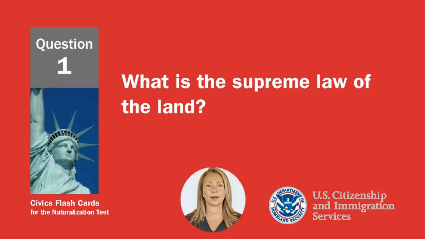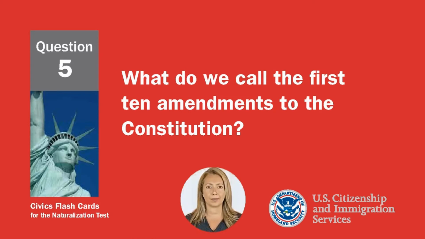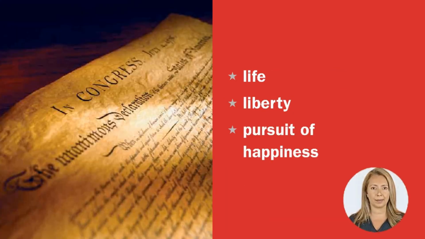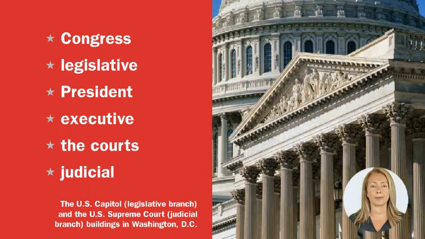What is the capital of the United States? Washington, D.C. What is the supreme law of the land? The Constitution. What do we call the first 10 amendments to the Constitution? The Bill of Rights. What are two rights in the Declaration of Independence? Life. Liberty. Pursuit of happiness. Name one branch or part of the government. Congress. Legislative. President. Executive. The courts.